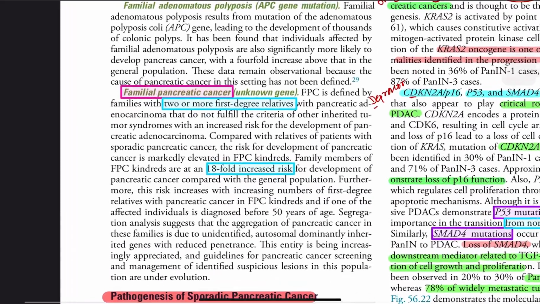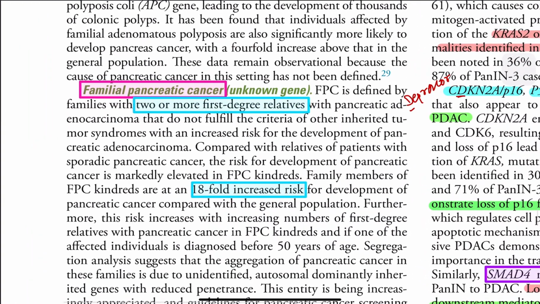Then familial pancreatic cancer. Who comes under familial pancreatic cancer? A family with two or more first degree relatives with pancreatic cancer, in which no other inherited tumor syndrome is identified. So the important words are two or more first degree relatives. Almost 18-fold increase in risk, so you can remember 20-fold.